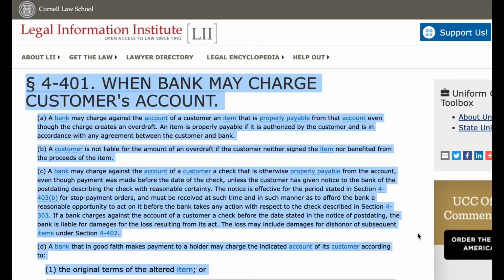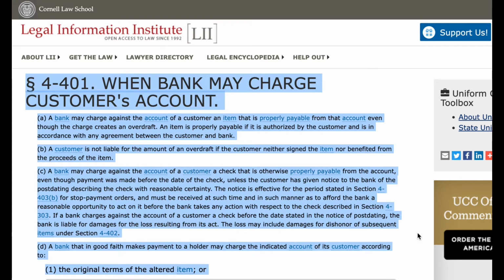C. A bank may charge against the account of a customer a check that is otherwise properly payable from the account, even though payment was made before the date of the check, unless the customer has given notice to the bank of the post-dating describing the check with reasonable certainty. The notice is effective for the period stated in Section 403(b) for stop payment orders, and must be received at such time and in such manner as to afford the